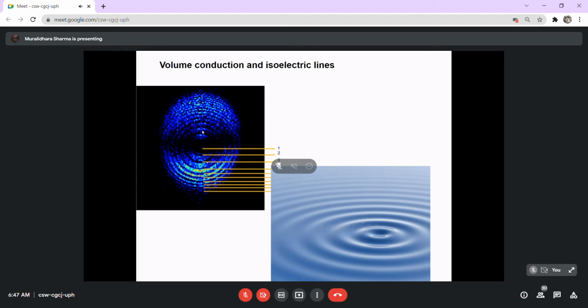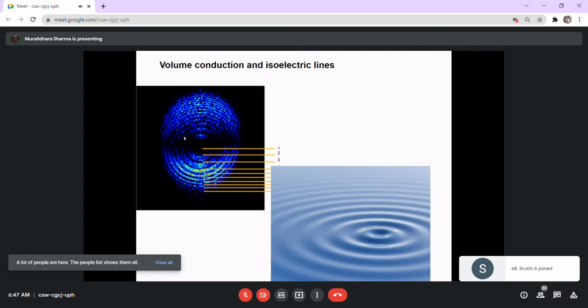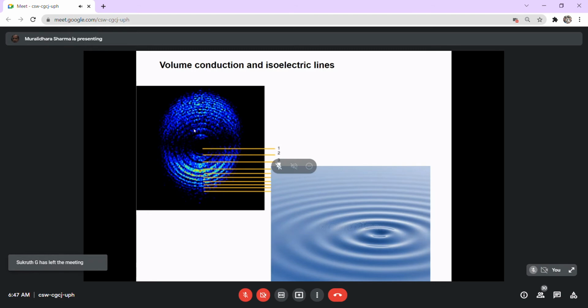There will be no current flowing around the same wave. But there can be a current formed between two waves. Hence, these are called isoelectric lines, the waves where the electrical status is the same.